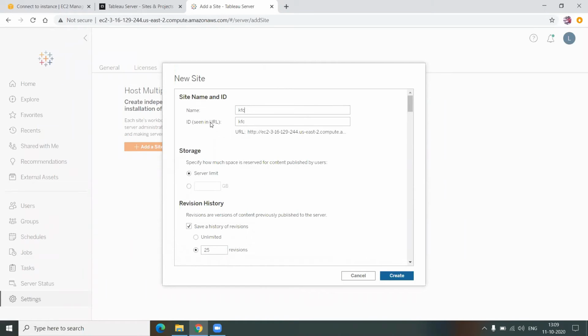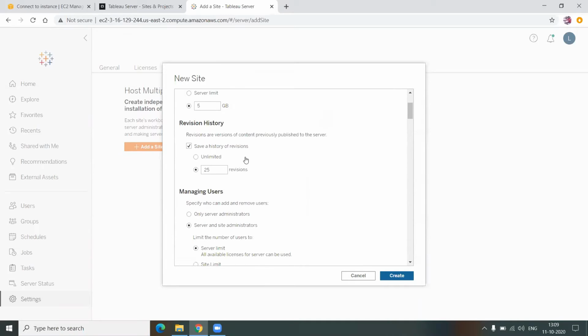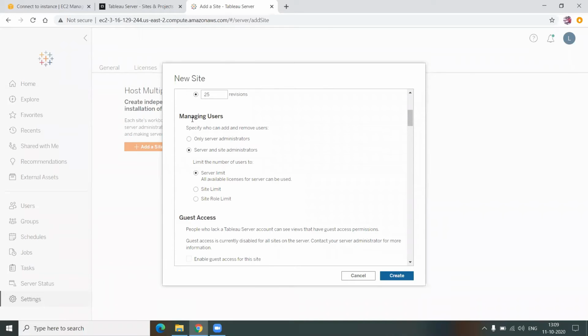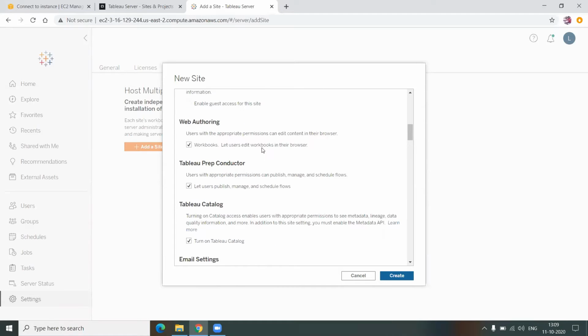Let's say my total server disk space is 100 GB, but I want my KFC site to be used only maybe 5 GB. I can limit that storage with a site, but when it comes to a project, I cannot define that HR should be using 5 GB and finance should be using 10 GB. I cannot do that kind of storage management with projects. Also, I can say who should be managing the users. I can set that at the site level as well.